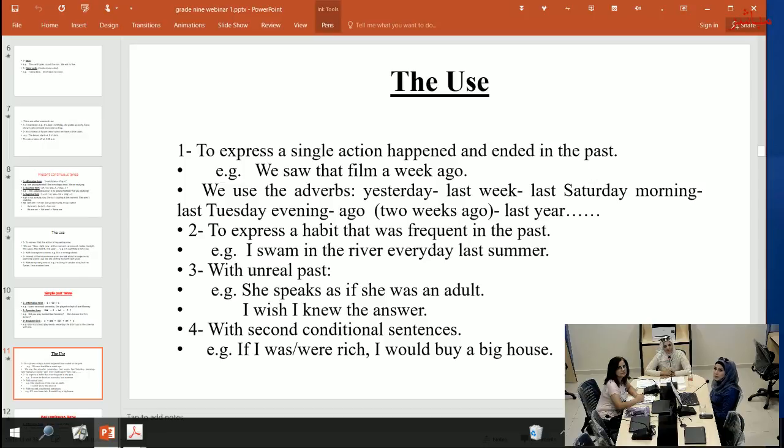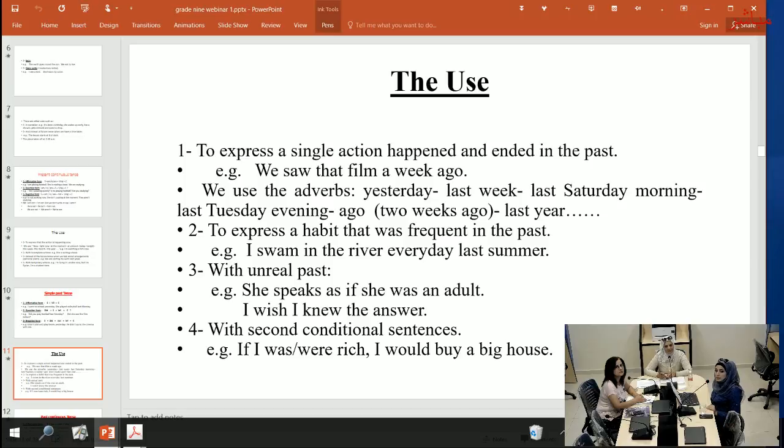Number two, to express a habit that was frequent in the past. For example, I swam in the river every day last summer. It was every day, but when in the past? Last summer.